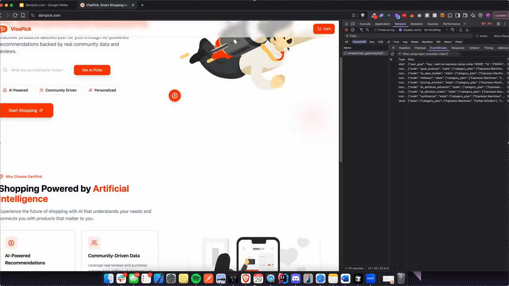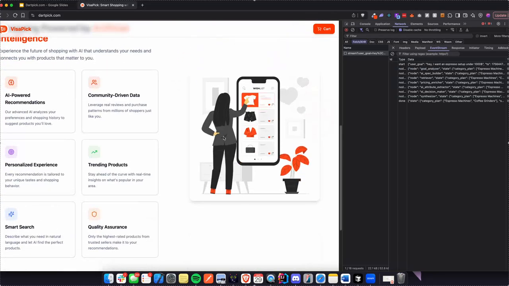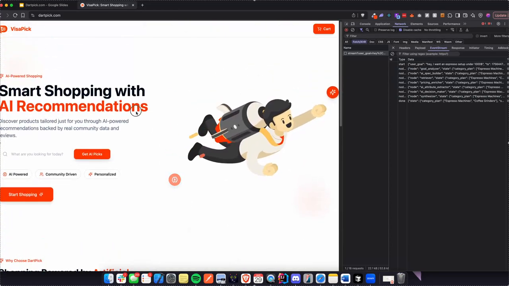So yeah, this is a quick demo of dartpick.com. We are planning on releasing this application to prod. So yeah, that's about it.